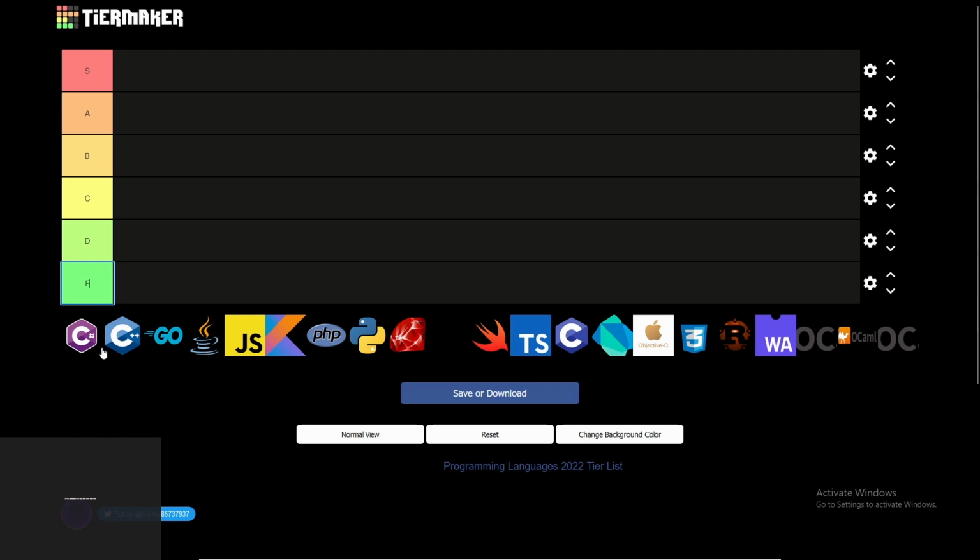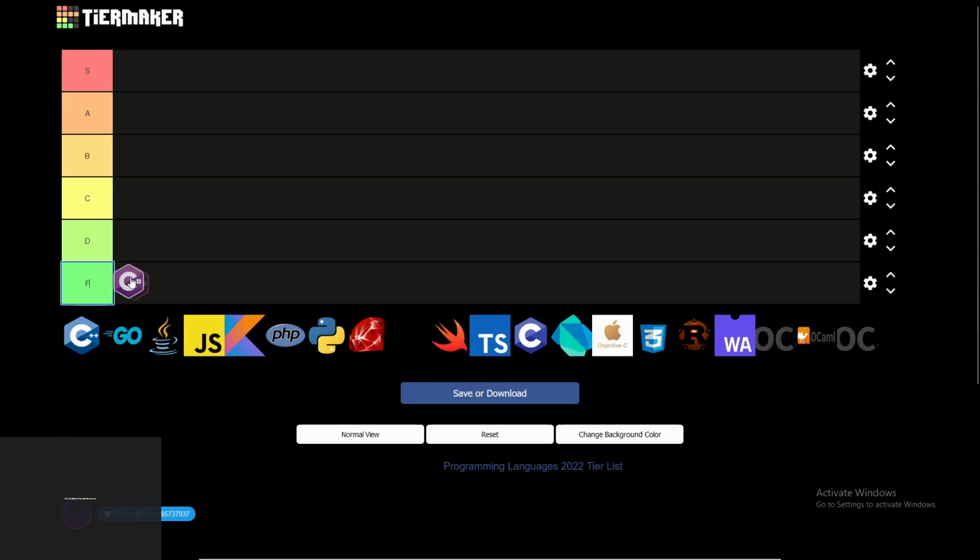Let's continue. C#. It is Java, but for Microsoft, and it is good for GUI development and game development for Microsoft, but better than some other languages. B tier.